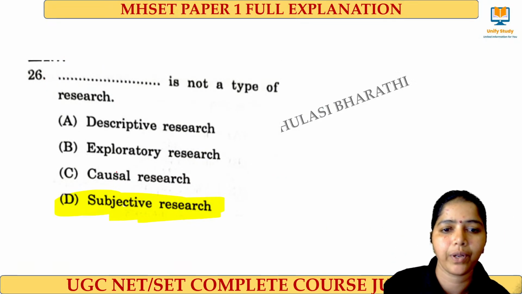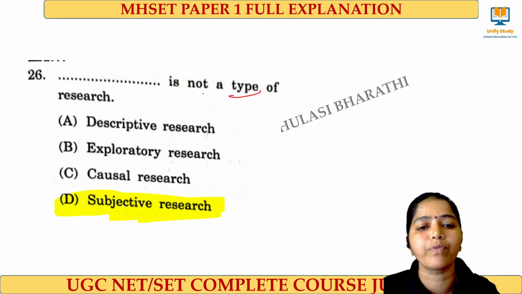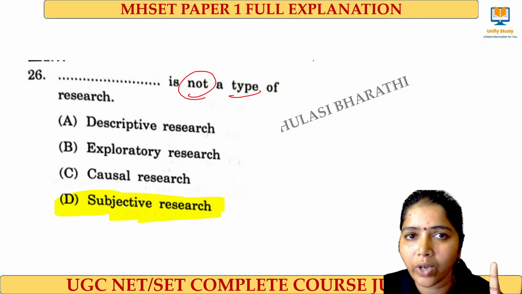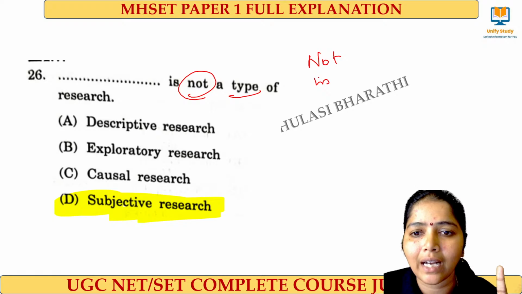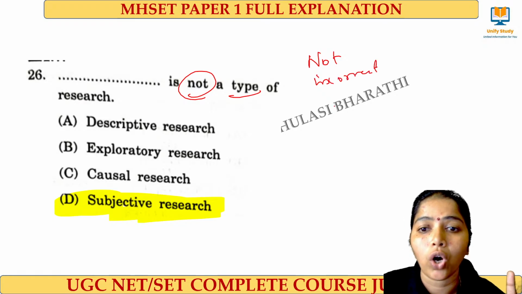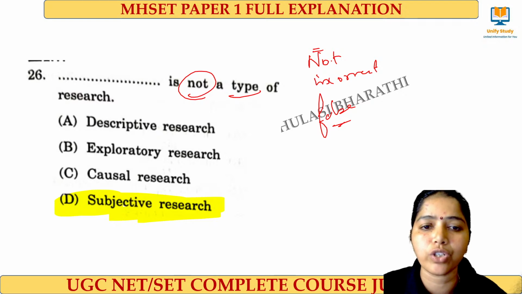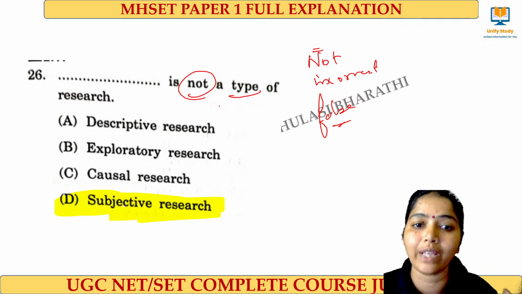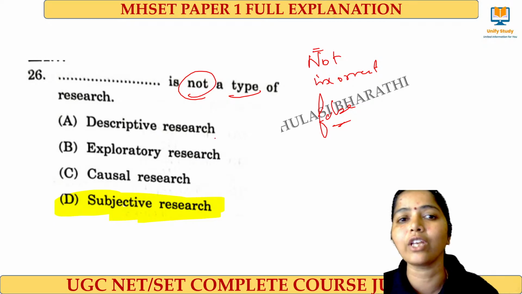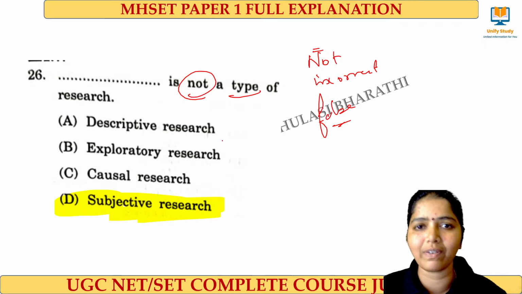Very important. And "which is not a type of", be aware. Don't forget: not, incorrect, false. All these are the trap words. You have to be very conscious of identifying those things. If you miss even a very well-known thing, you may make a mistake. Right? So be very careful.